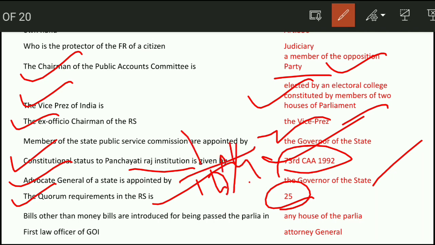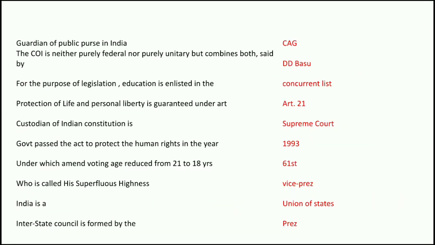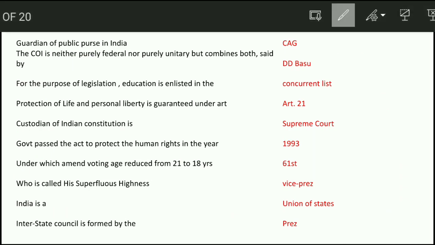One tenth. Bills other than money bills can be introduced and passed in any house of the parliament. First law officer of the Government of India is the Attorney General under Article 76. Next question. Guardian of the public purse in India is the CAG, Comptroller and Auditor General of India, under Article 148. Next question. The Constitution of India is neither purely federal nor purely unitary but combines both. Who said this? D.D. Basu. Repetition of the same question.